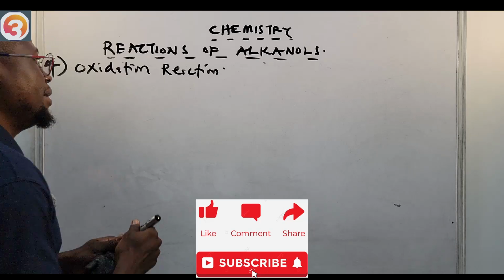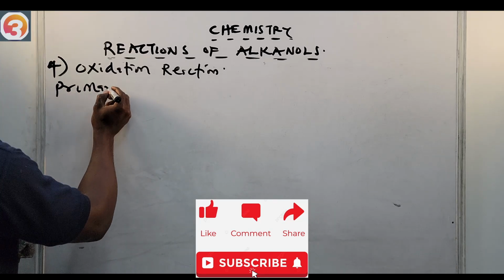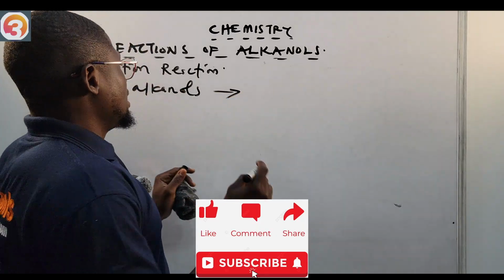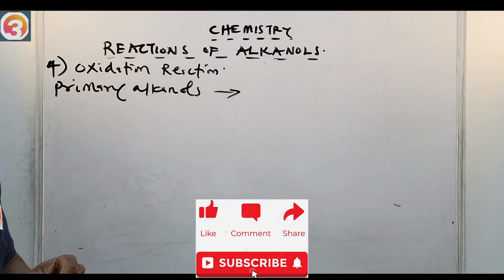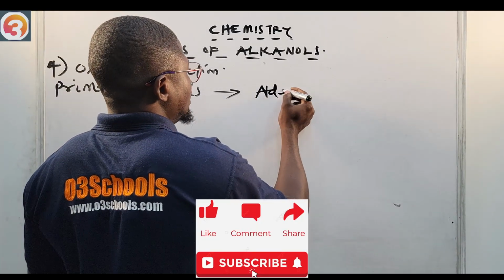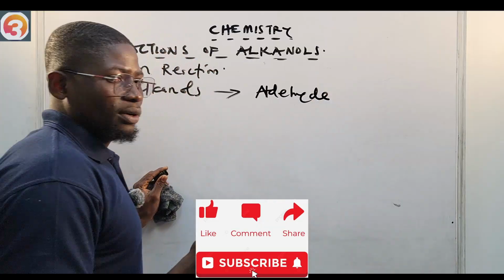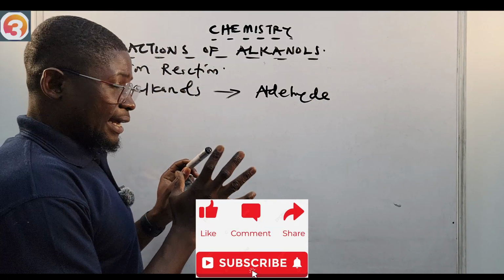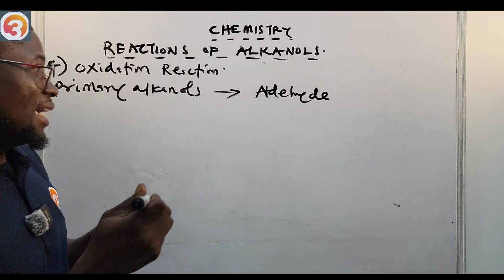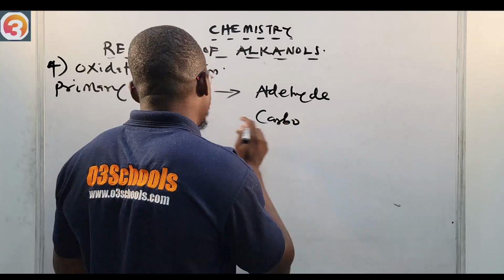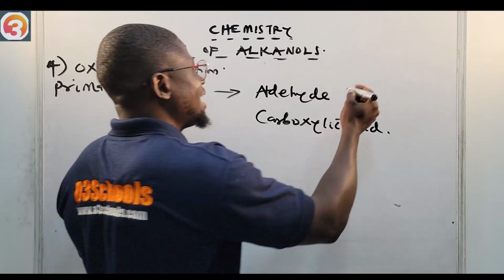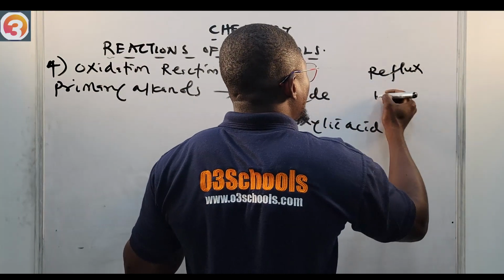Primary alcohols or alkanols. When oxidation happens to a primary alcohol, it oxidizes it to an aldehyde. An aldehyde is an alkanal, so it gives us an alkanal plus water. Then it could also give us a carboxylic acid. It can also get oxidized to carboxylic acid, depending on whether we carry out reflux or distillation.